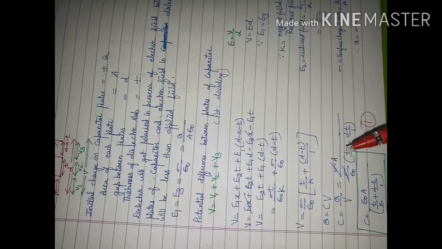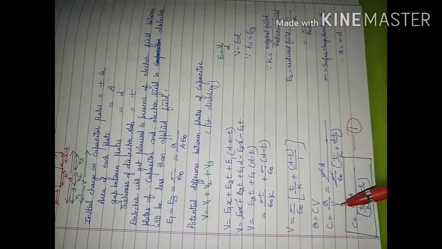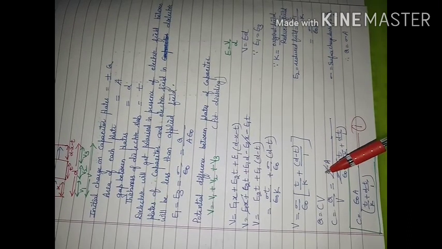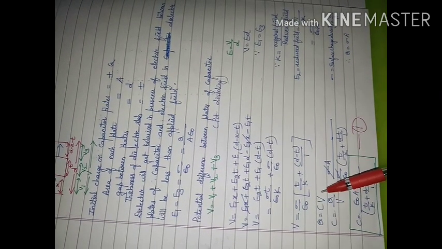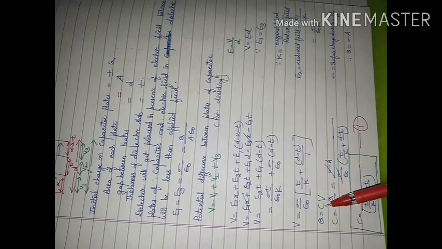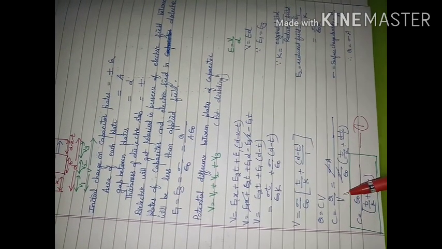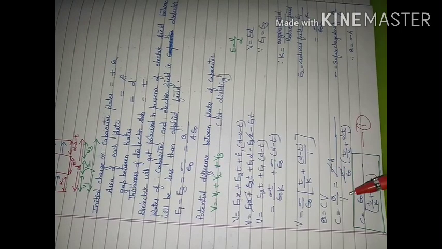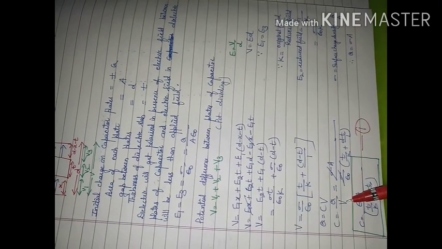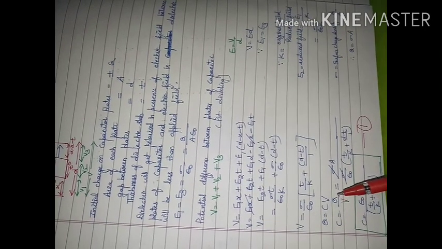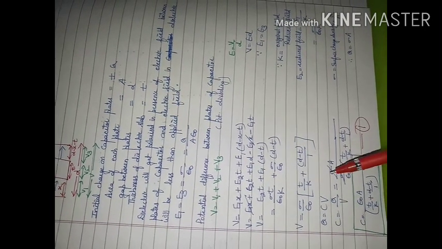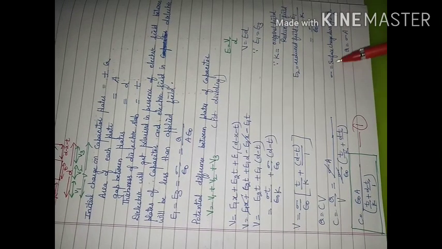We were doing the expression for the capacitance of a parallel plate capacitor. And we know charge is equal to capacitance multiplied by potential difference. So C will be equal to Q upon V. We will put the value of V here, and the value of Q. What is Q? Q is representing charge. And surface charge density we have done.